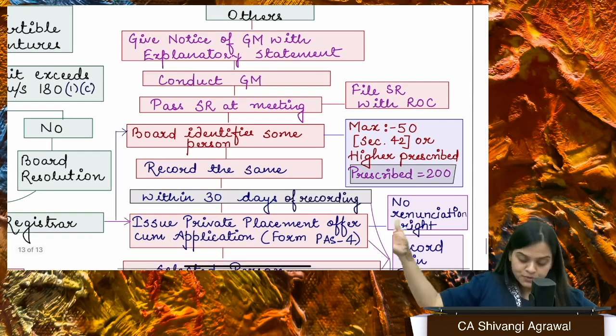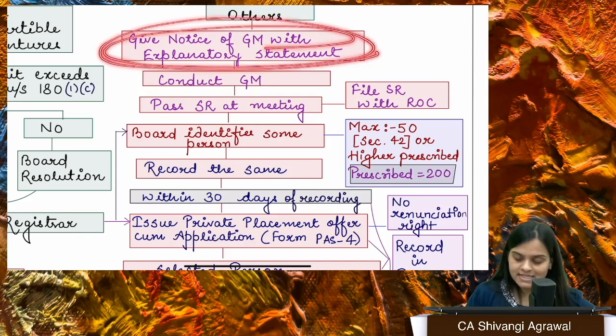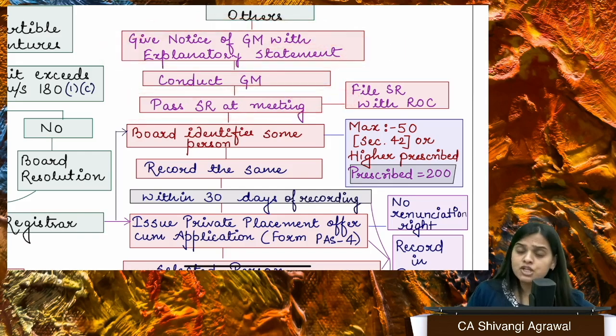How and what is the process? To issue securities through private placement, what you need to do is give notice of general meeting along with explanatory statement, call general meeting, pass SR. So you'll take the consent of your members that can we go ahead with the private placement.